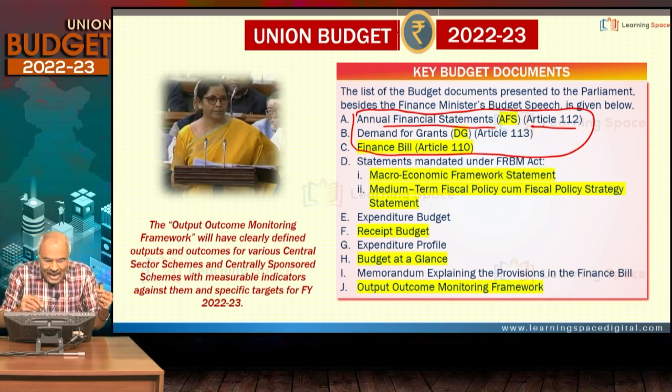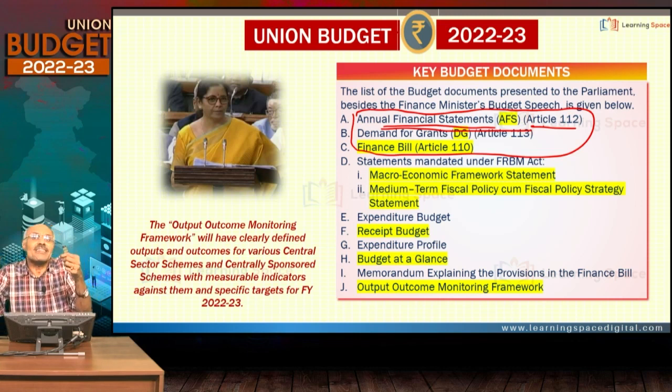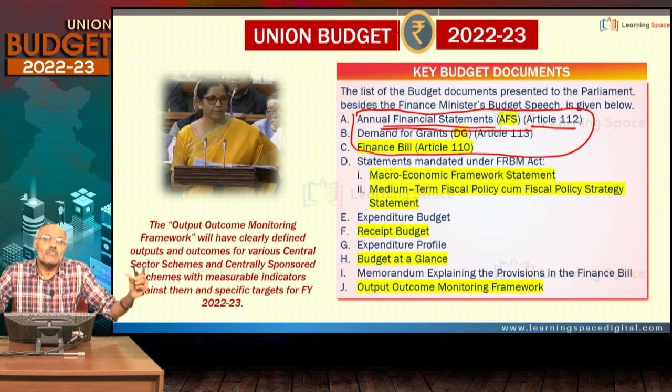The annual financial statement is nothing but revenue on one side, expenditure on the other side. The revenue expenditure and capital expenditure must be shown separately. At the same time, the Consolidated Fund of India, Contingency Fund of India, and public account must be shown separately.